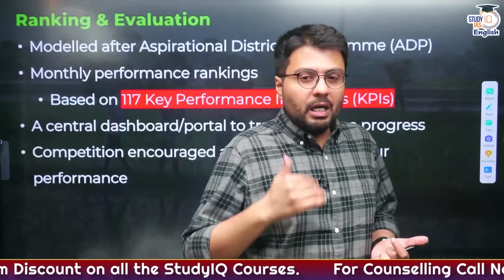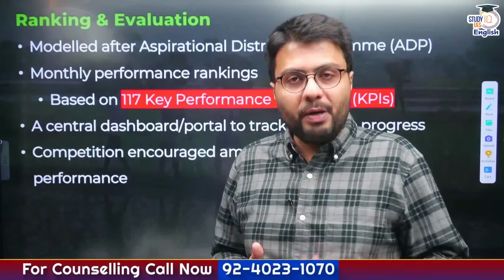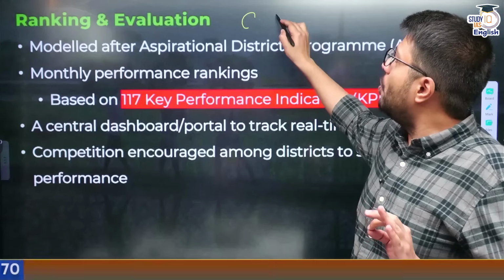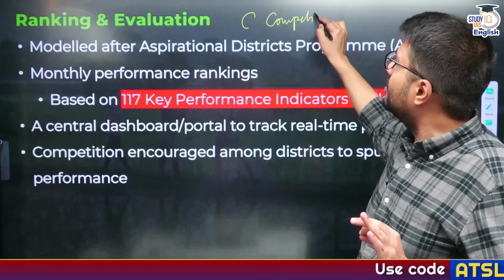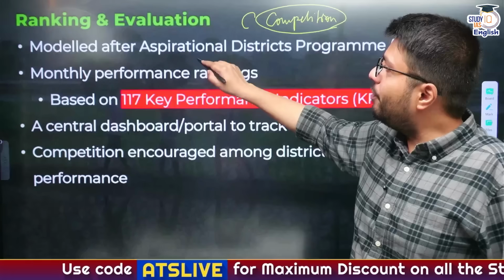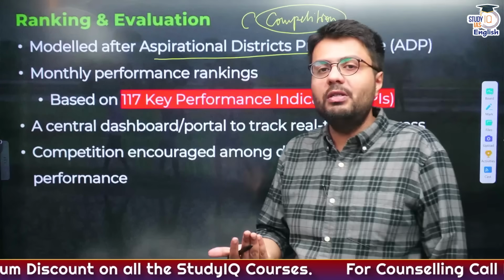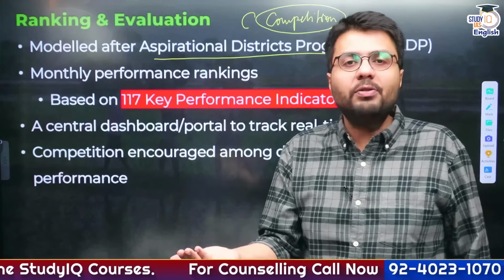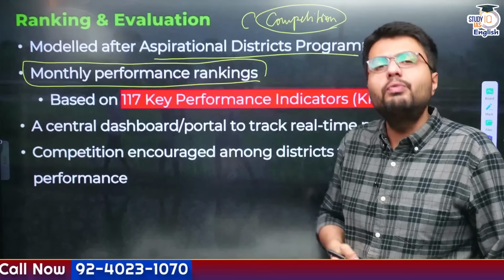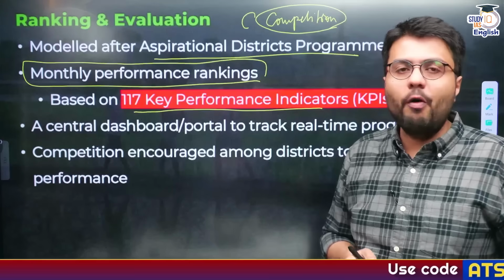Now, for ranking and evaluation of districts, one of the key aspects of aspirational district program was not just envisaged convergence, but it also envisaged competition between these districts, right? So that when districts compete among themselves, they automatically improve. And therefore this scheme is also modeled on that same aspirational districts program, where convergence is not just envisaged, but even competition among the districts will be envisaged. And therefore government will also publish a monthly performance rankings, which will be calculated based on 117 different key performance indicators.